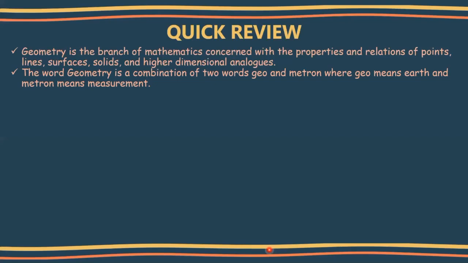And geo means earth and metron means measurement. So the word geometry together means earth measurement. Whatever things in this earth we can measure in one way or another, with one instrument or another, we can measure everything, right? So that is what is actually meant by geometry.